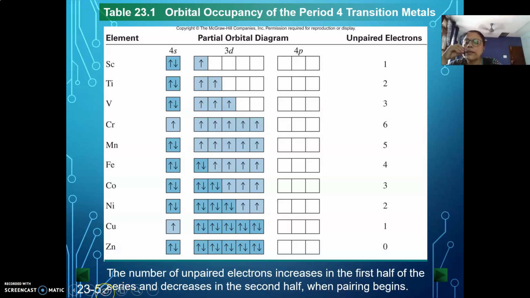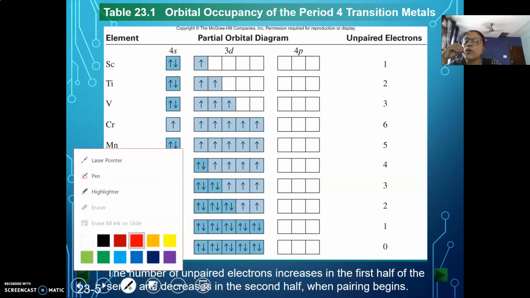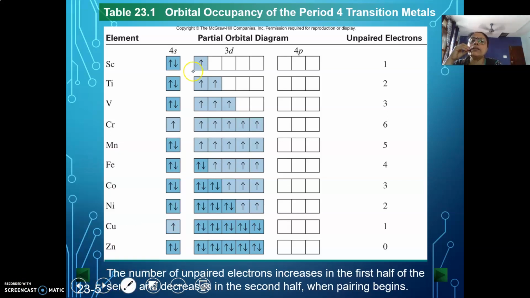But unfortunately these 3 electrons are not in the same orbital, rather in 2 different orbitals. Same is the case with titanium. It has 4 electrons to release before it reaches argon configuration, but these 4 electrons are in different orbitals, that is 4s and 3d.